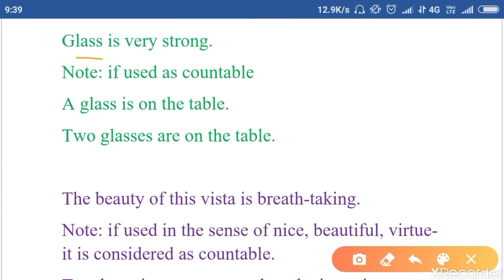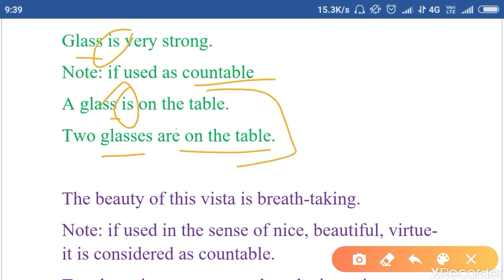If we take it in a singular sense, glass is very strong. Okay, as a singular, glass. Note if used as countable, a glass is on the table means a container. Okay, a glass, a tumbler. Two glasses are on the table. So these are taken in the sense of countable. One glass singular, two glasses plural. But glass taken as one entity, is very strong, singular.